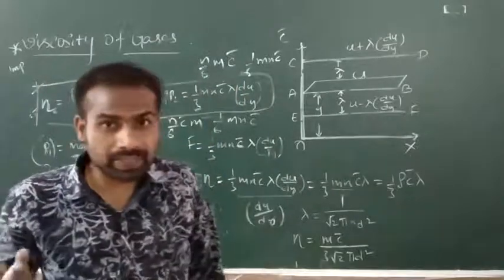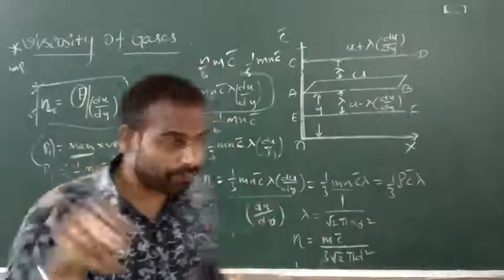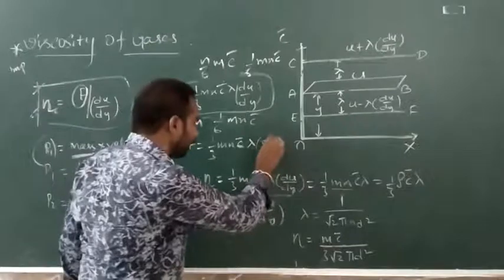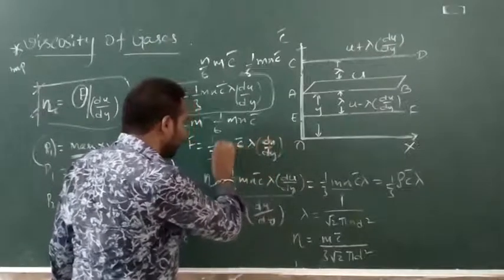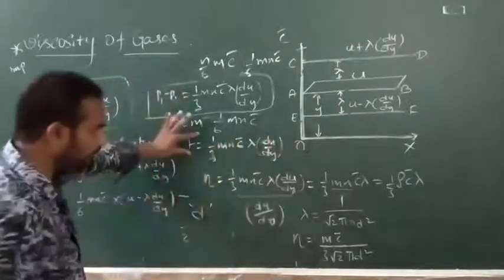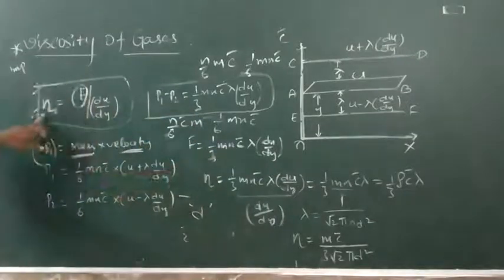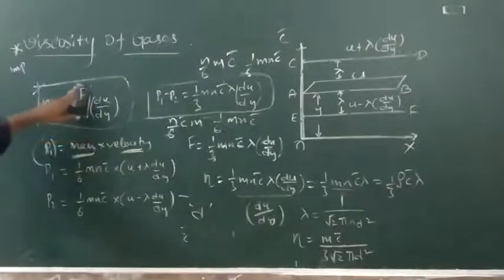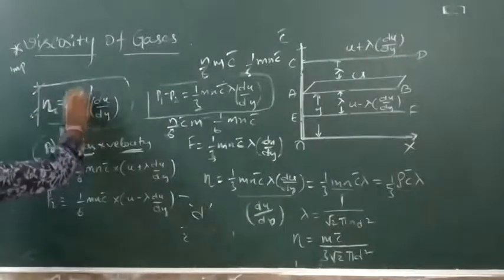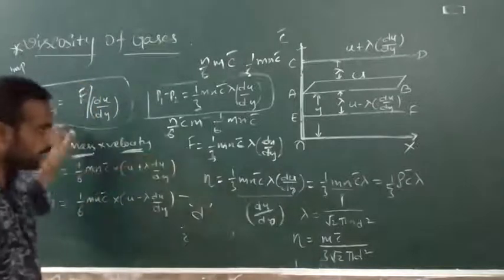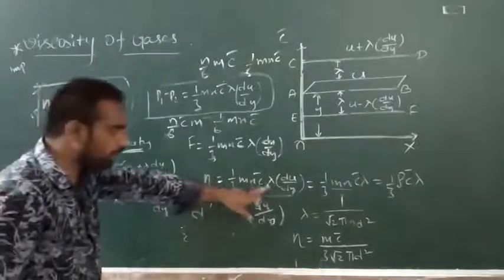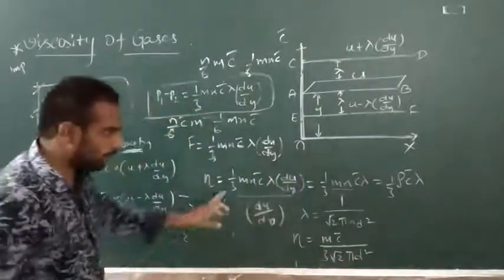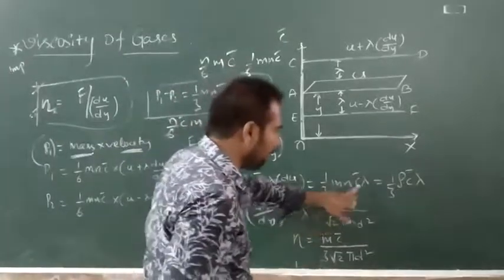Now, this change in momentum is nothing but our viscous force F. So, F is equal to 1 by 3 mn c bar lambda du by dy. This is our formula. Substitute this F value in the expression for eta: eta is equal to F by du by dy. We will get 1 by 3 mn c bar lambda du by dy divided by du by dy. The du by dy cancels, and we get 1 by 3 mn c bar lambda.